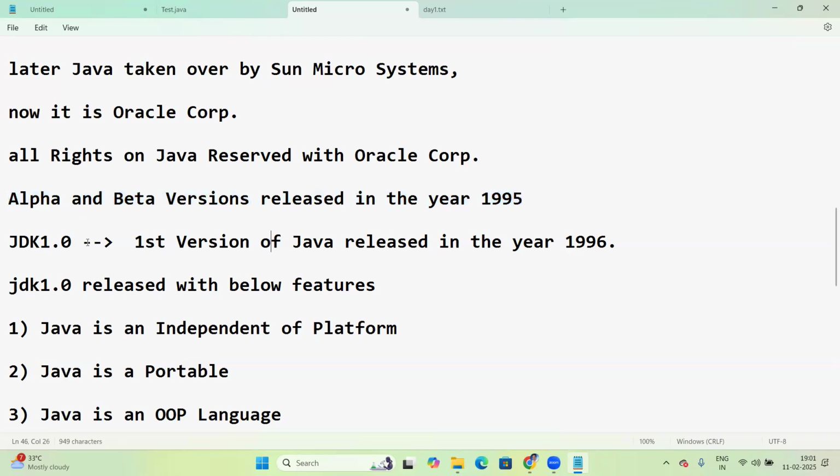Actual release 1.0. The first version of Java was released in the year 1996.